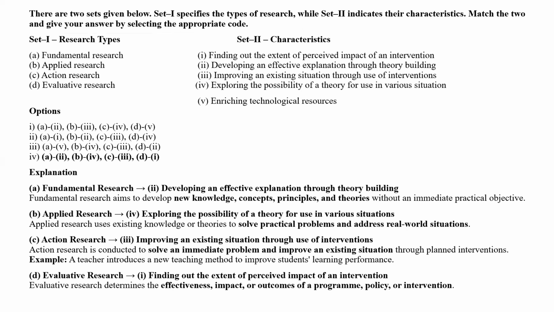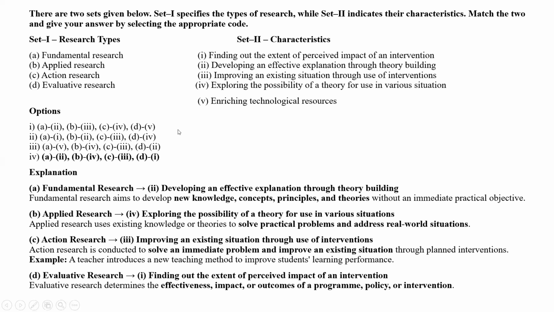Next one: there are two sets, match the following. Fundamental research, what actually? Fundamental research we can say is developing an effective explanation through theory building, theory based. Action research we can say is immediate solution, for example improving the existing situation through use of intervention.